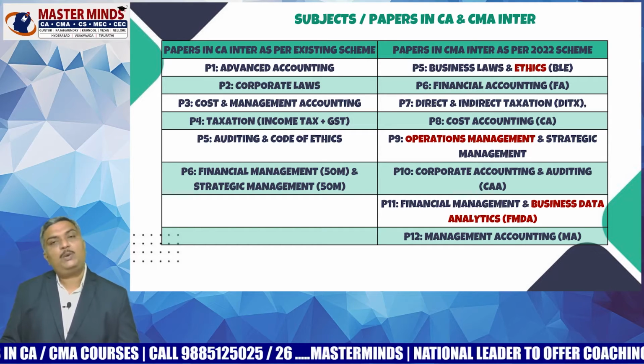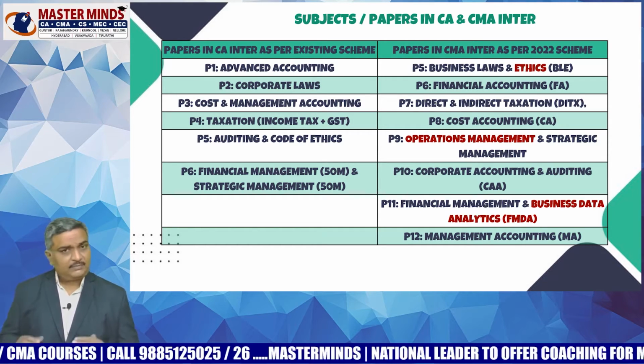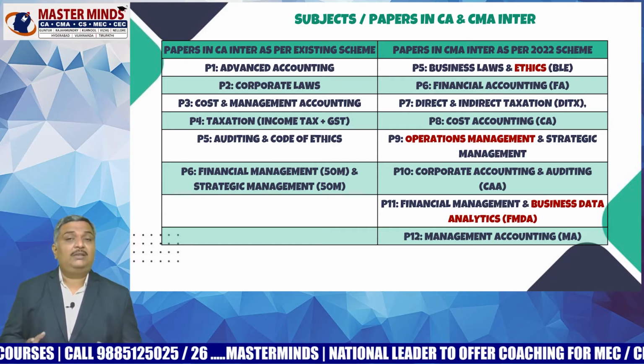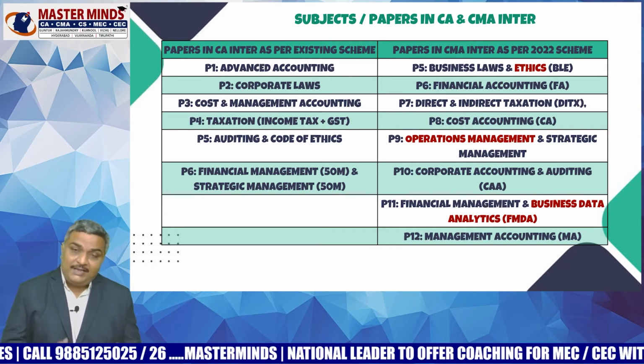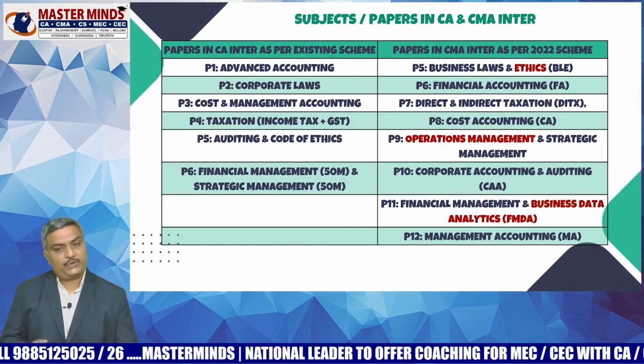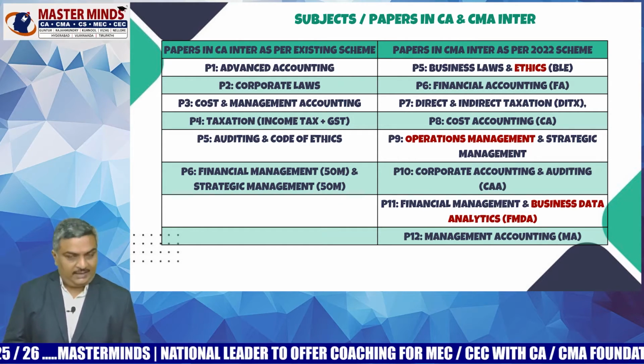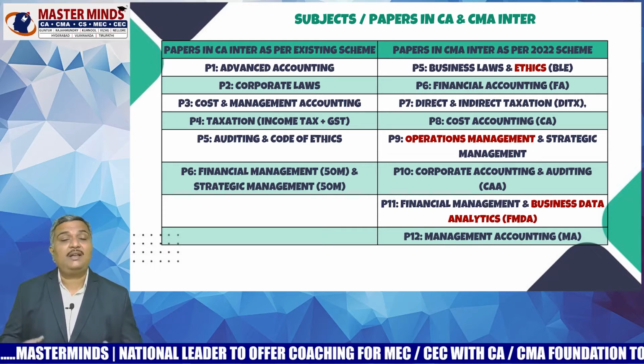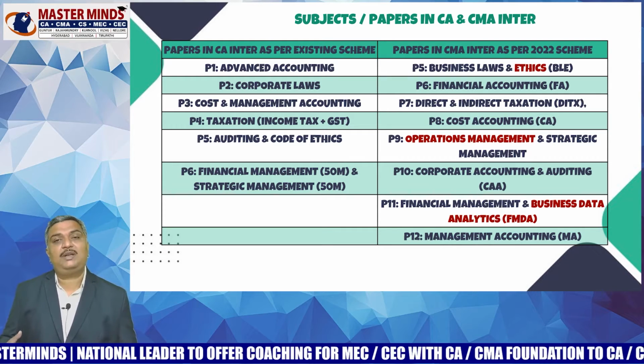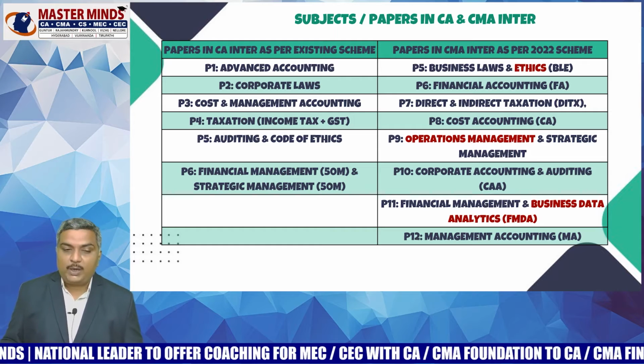And paper 12 is Management Accounting. So if you observe, the subjects in CA Inter and CMA Inter are almost the same, except Operations Management, Business Data Analytics and Ethics. This is the reason we say that the syllabus of CA and CMA Inter is almost 90% one and the same.